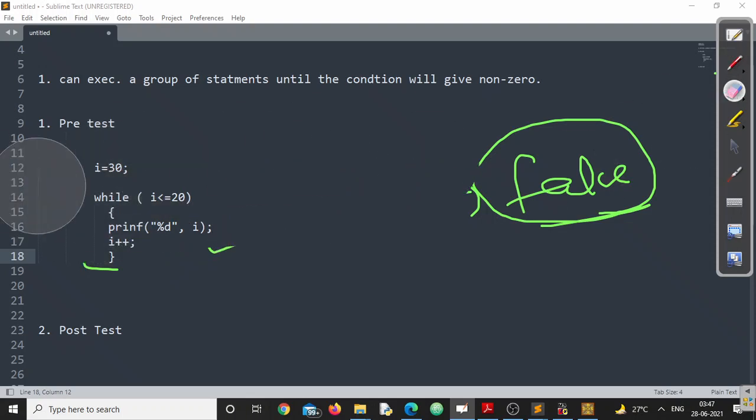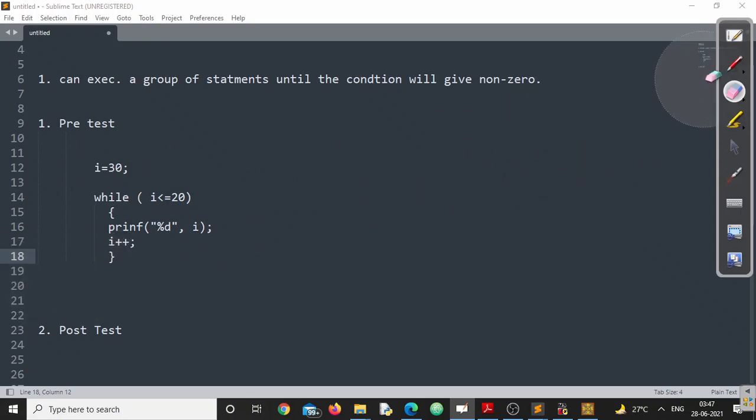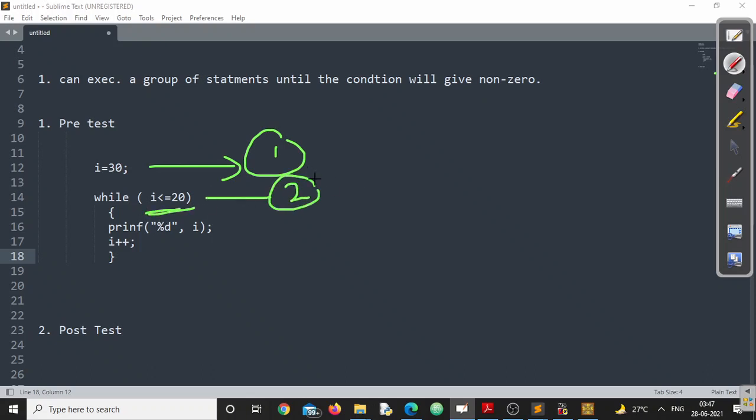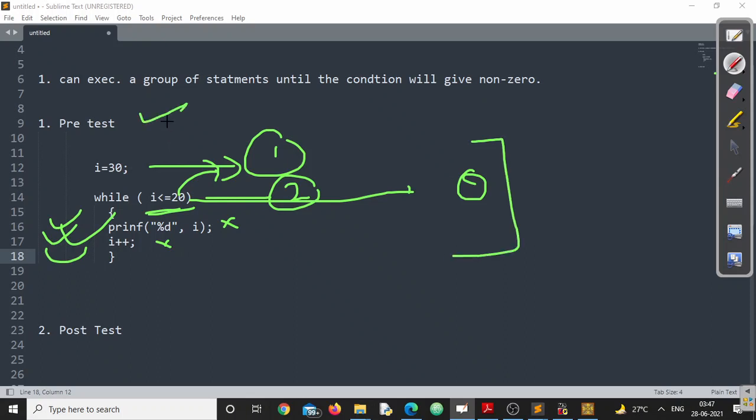I repeat, please look into this. I have started with i equal to 30. Fine. Second, what will it give me, true or false? You can easily say, sir, this is false, because it will give me 0. And in that scenario, this particular statement will not be executed. Keep this particular thing in mind. We were calling this one pre-test. Why pre-test? Because the test will be done first, then the statements will be executed. I repeat, the test will be done first, then the statements will be executed.